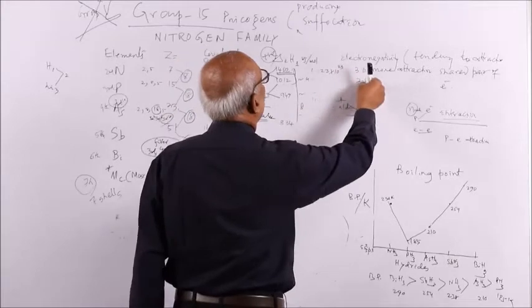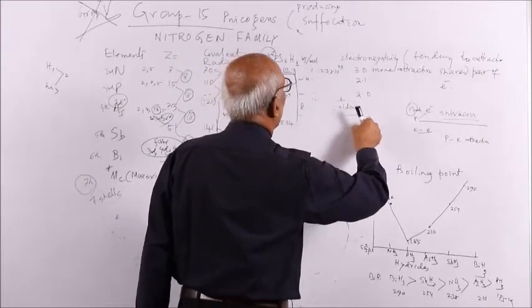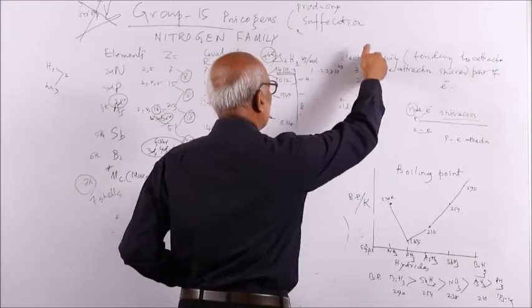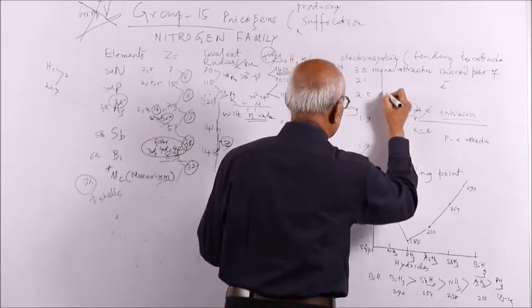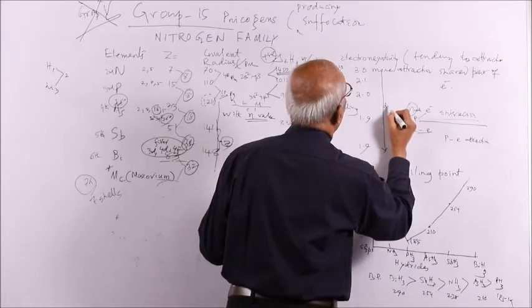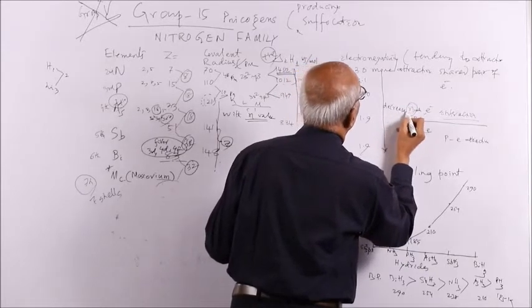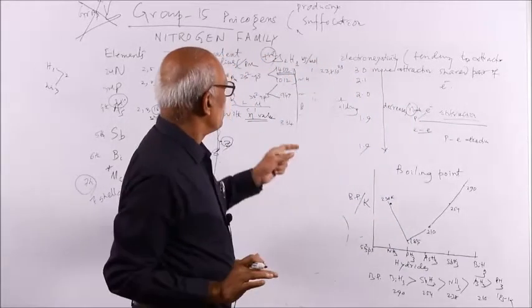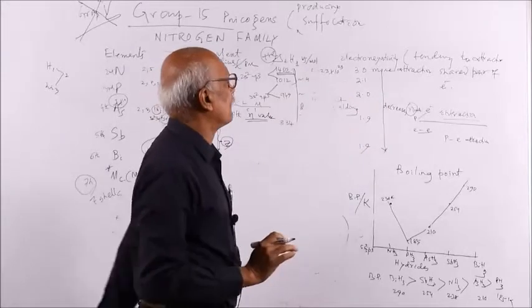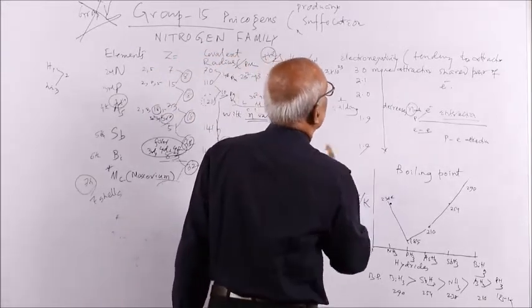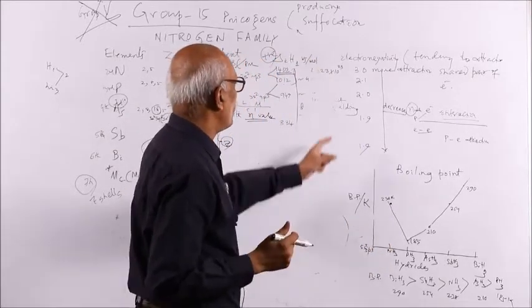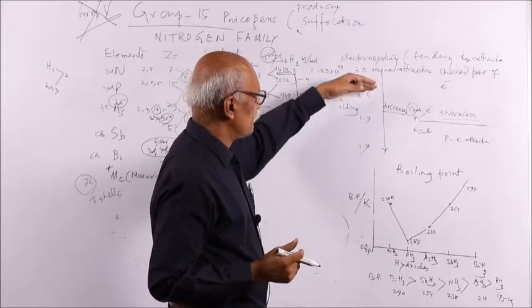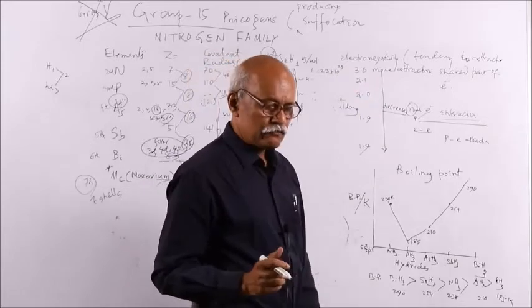Nitrogen is 3, then 2.1, then 2, then 1.9, 1.9. Gradually the electronegativity decreases. Remember that if you are asked the trend, don't remember the data, but simply write down decreases or increases. Decreases, underline it, so that you will be getting 1 mark. So simply you write down the trend, that gradual decrease of the electronegativity.